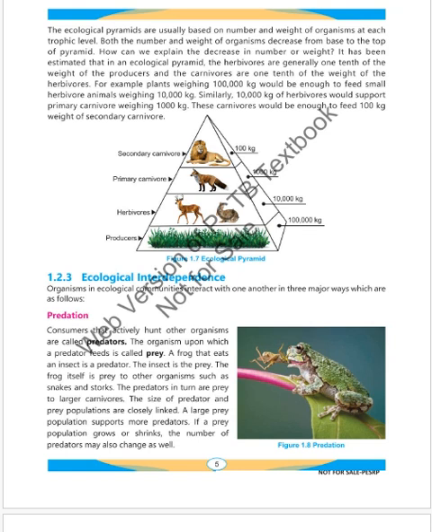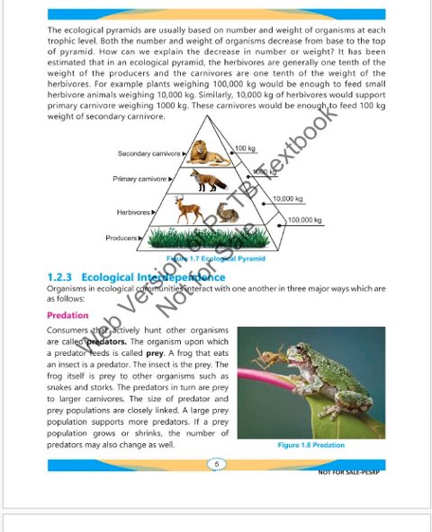Ecological pyramids are usually based on the number and weight of organisms at each trophic level. Both the number and weight of organisms decrease from the base to the top of the pyramid. How can we explain the decrease in number and weight? It has been estimated that in an ecological pyramid, the herbivores are generally one-tenth of the weight of the producers and carnivores are one-tenth of the weight of the herbivores.